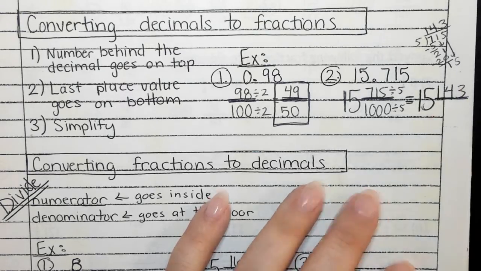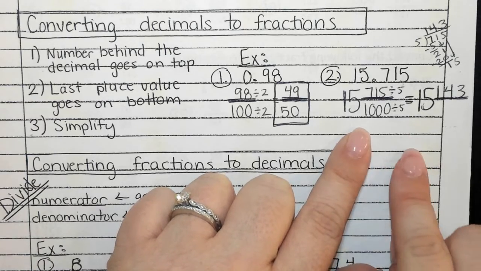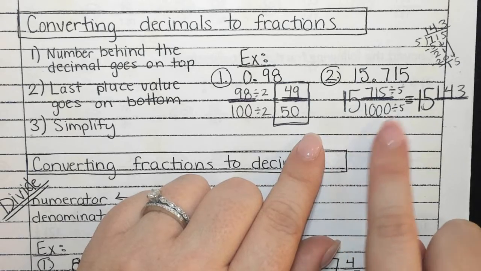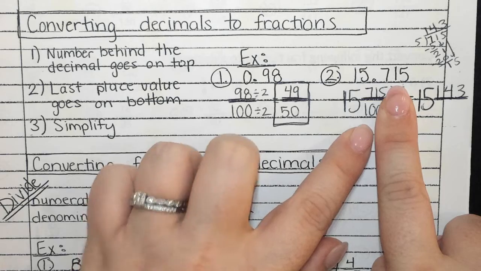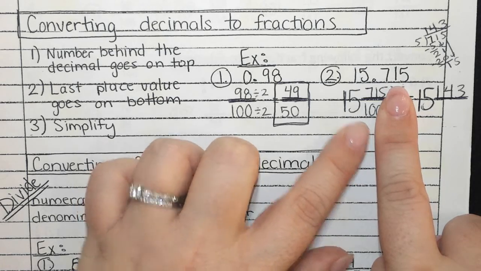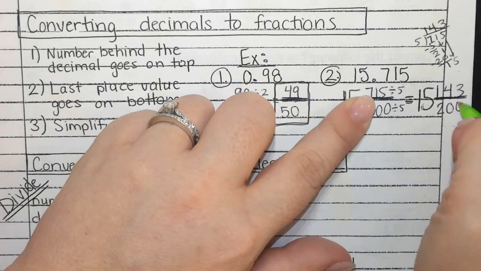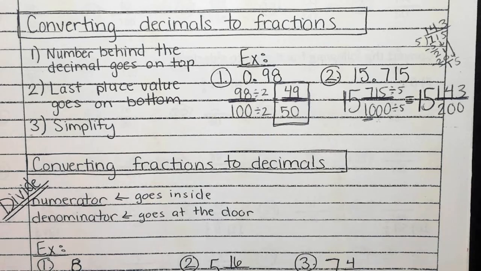All right. So now what do I get on top? 143. Okay, so now I've got to divide this by 5. I'm going to show you a little trick. Some of you already know it. Some of you probably use it. All right, what's the first number that 5 can go into here? 10. Okay, so do y'all see where I got 10 from? Cover up the other numbers. There's 10. How many times will 5 go into 10? 2. After that 10, how many zeros were there? 2. So I just wrote my 2 for the 10. And then there were 2 zeros after that I just add to the end.